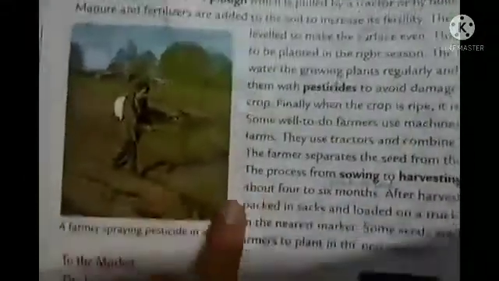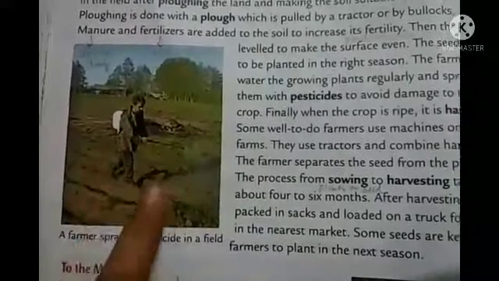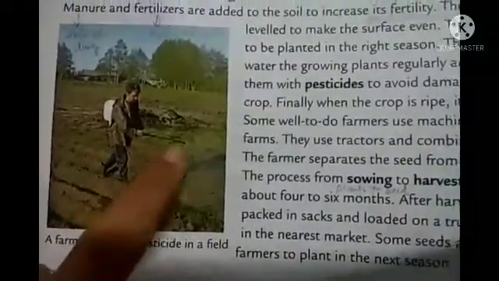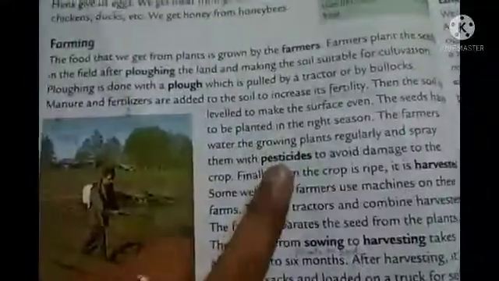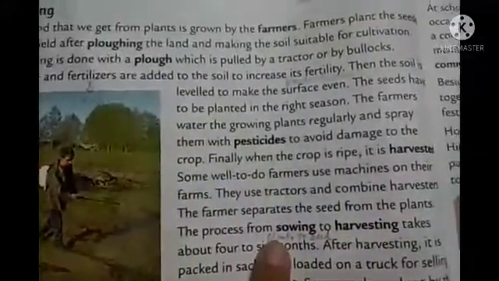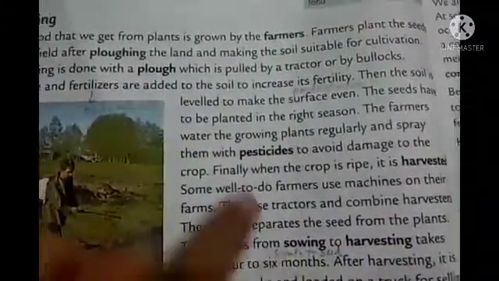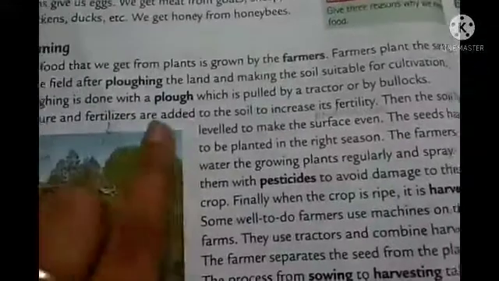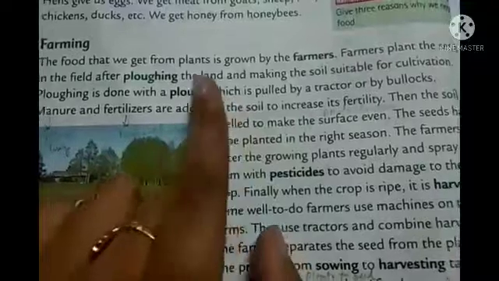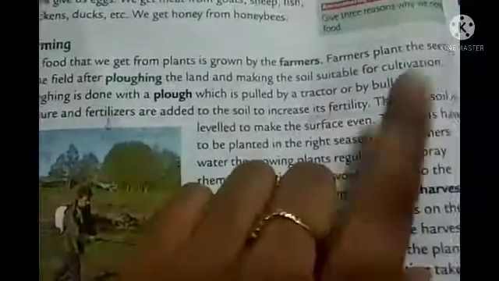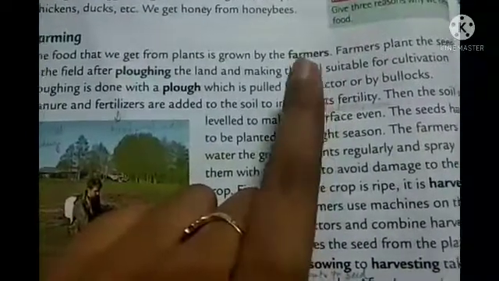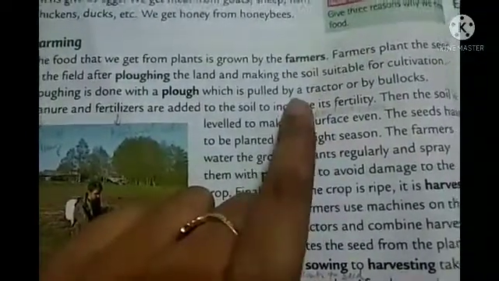Here the picture is not given. Here one farmer is spraying the pesticides. You can see one tank and he is spraying the pesticides. So pesticides means, students, a substance used to kill insects. Here you see the plow which is pulled by the tractor or by the bullock. Now, due to modern technology, it is also done by the tractor and other tools.